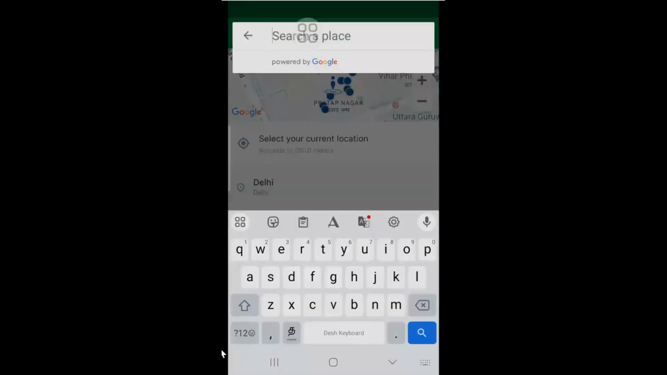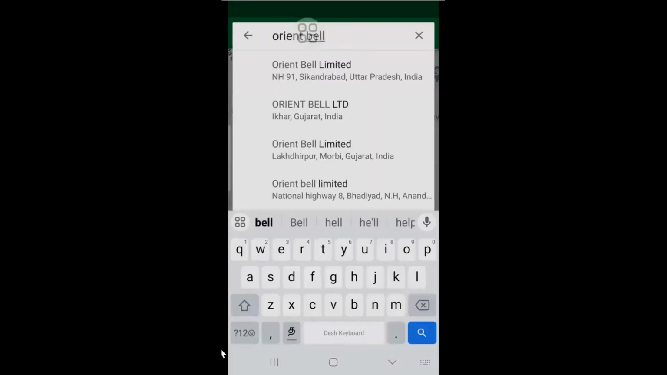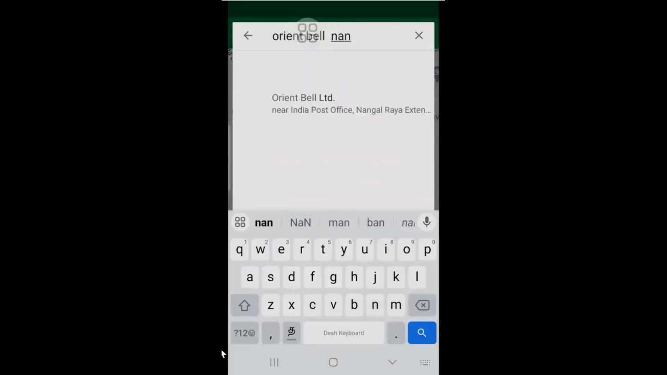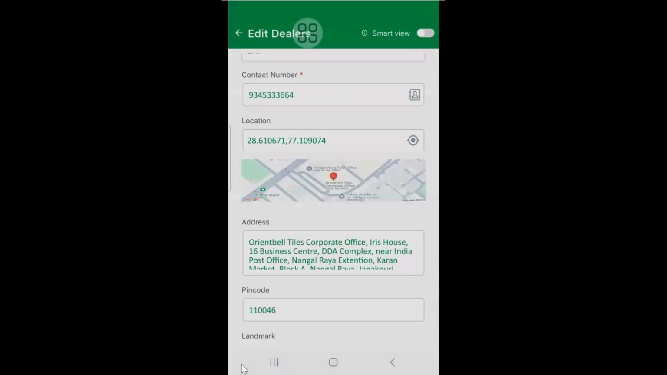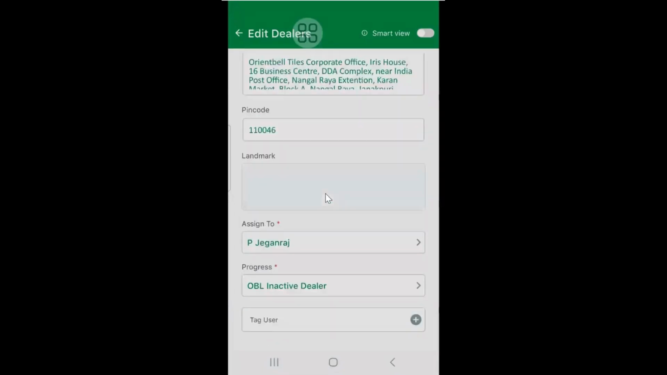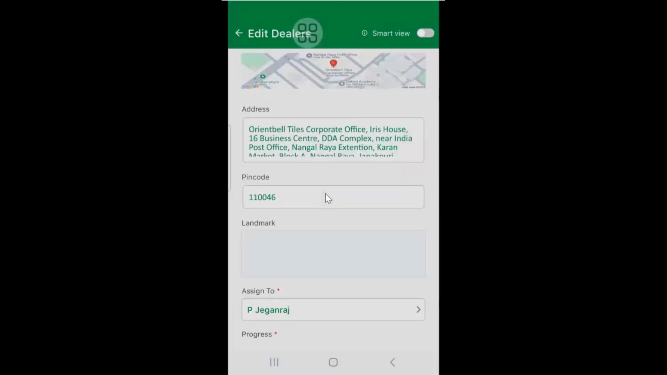For example, if Vinayaka is the very next building to the Orient Bell Nangalraya office, I know this location, so I can select it. Orient Bell is a famous location, so I can search from Google and update. So next time when I go to Vinayaka and try to check in, if it shows you are not in the location, then go to this dealer, edit, and select the current location so that it will capture that current location.